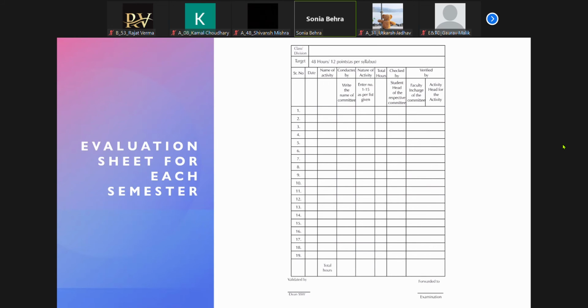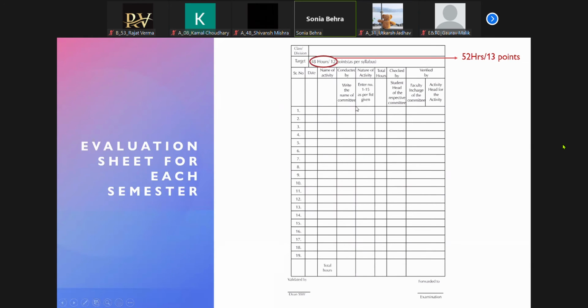So if you see this 48 hours, 48 hours is for the odd semester. Okay, because your odd semester is a little shorter. So 48 hours in the odd semester and 52 hours in the even semester. So that will accumulate to your 100 hours in a particular year. Okay, so 48 in the odd semester, 52 in the even semester, because even semester is a little larger as compared to your odd semester. Then your index says, so if you do 48, you will be having 12 points. As I told you, 4 hours is equivalent to 1 point.